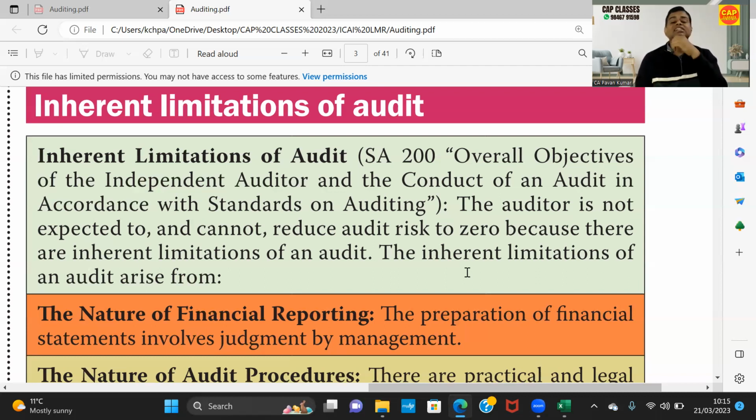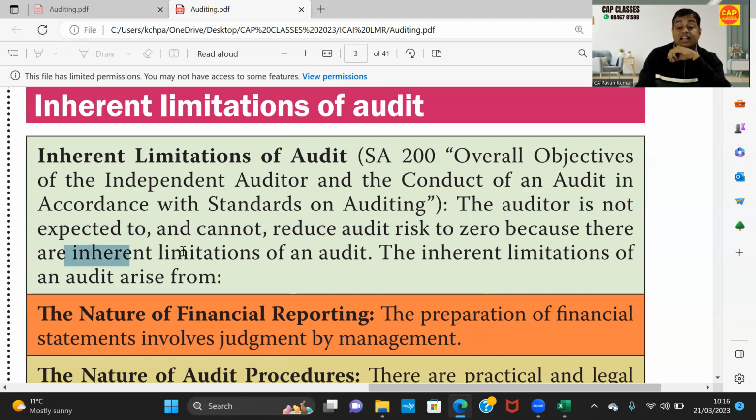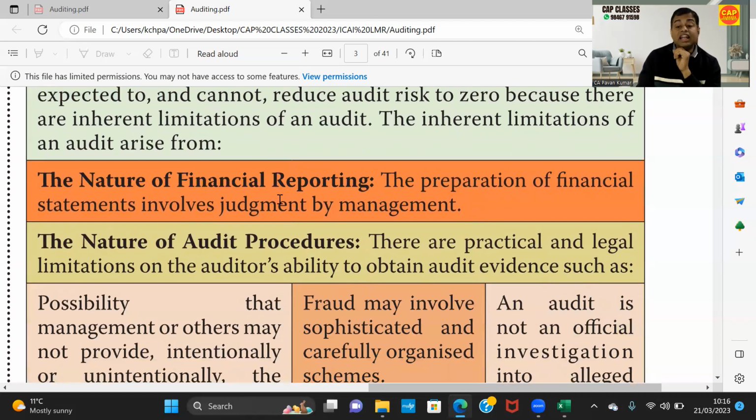ICAI itself is saying in Standard on Auditing 200, the auditor is not expected to, and for that matter, cannot reduce audit risk to zero. Pavan sir, why? Because there are inherent limitations of audit. Now, what are the limitations? From where is the limitation coming? Reason number one, nature of financial reporting.